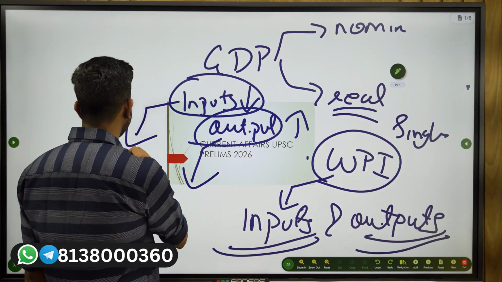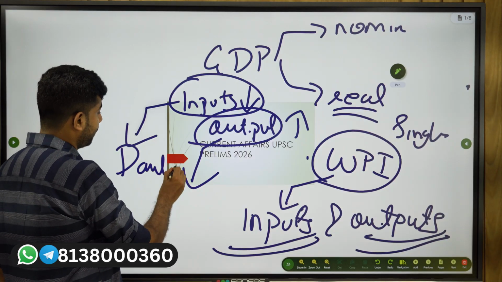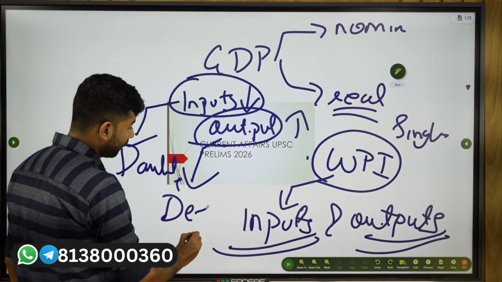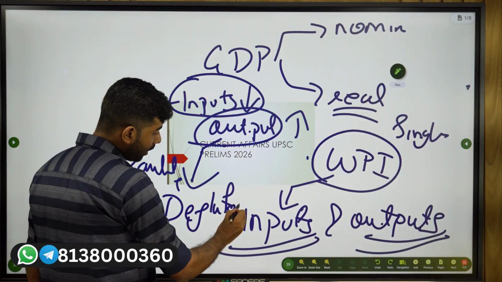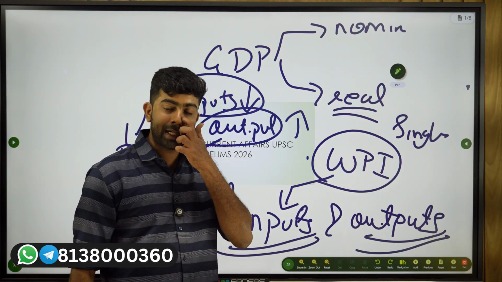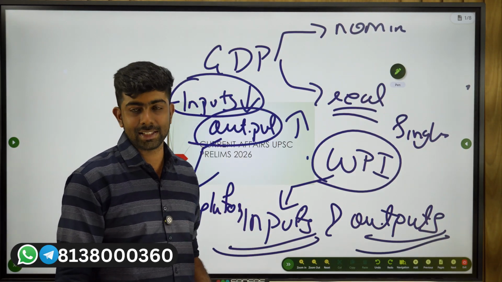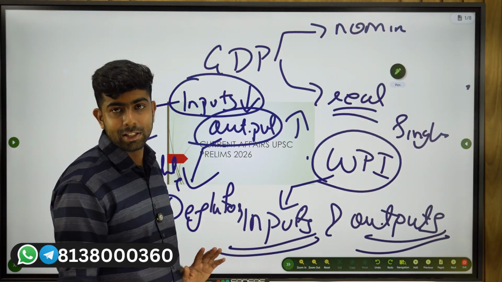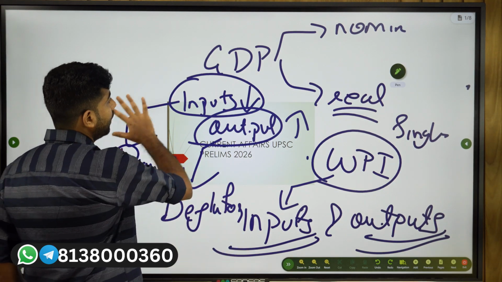So we are actually using a double deflator. Okay, double deflator. That is another important change that you can see in this revision. I hope this idea is also clear.